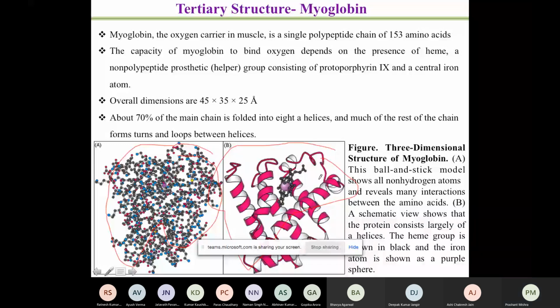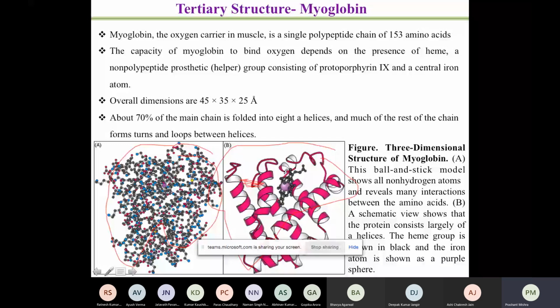So basically, anything formed of the secondary structure, but at a global level, where the interaction is stabilized not because of the neighboring amino acid or neighboring CO-NH group, but can occur between amino acid residues which are far apart from each other. So in this structure, for example, this amino acid can interact with this amino acid. They are not neighbors, they are far apart. Or this amino acid can interact with another amino acid. So here interaction can occur at the global level, whereas in the secondary structure, it is between neighboring amino acids.